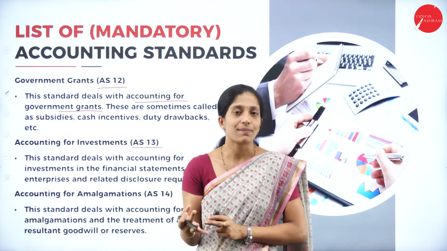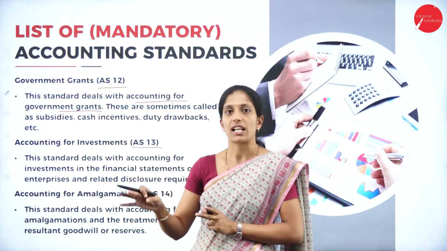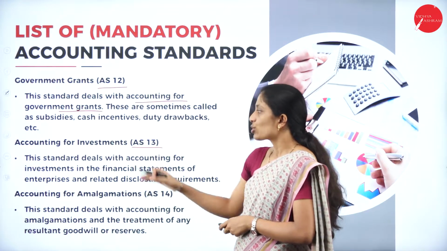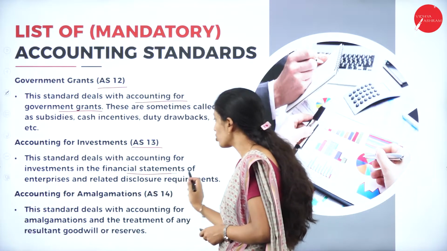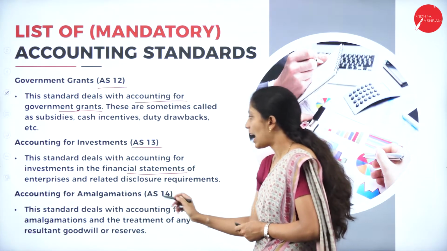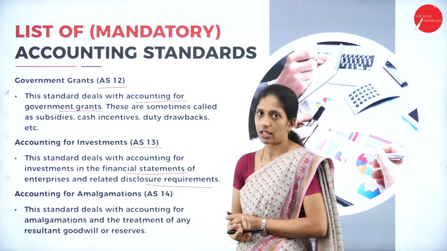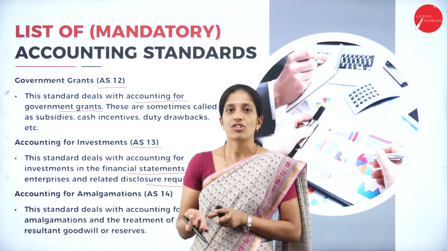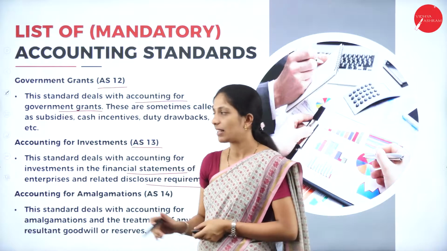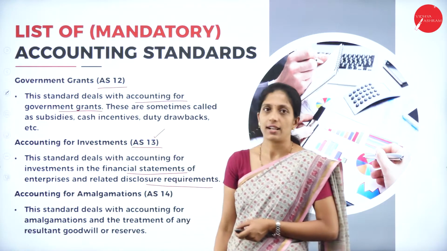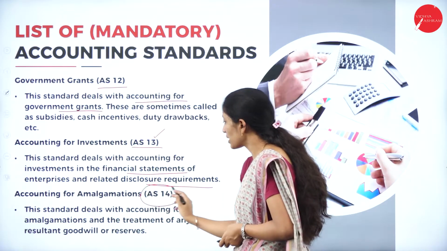So whatever the investments that take place, that comes under Accounting Standard 13. This standard deals with accounting for investments in the financial statements of an enterprise and the related disclosure requirements. So whatever the investment that takes place in accounting comes under Accounting Standard 13. Next is Accounting Standard 14.